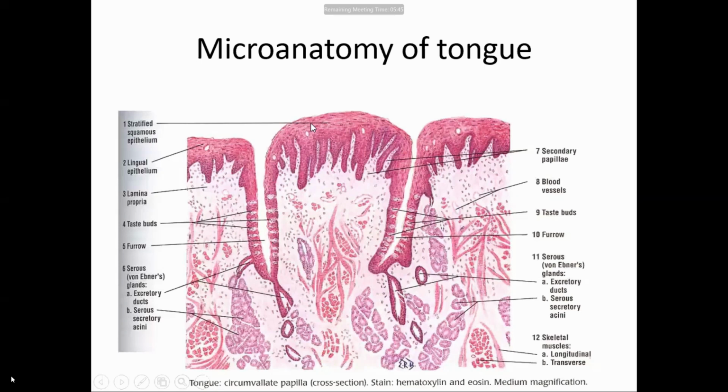And here this is the circumvallate papilla. This diagram shows the circumvallate papilla, and in the circumvallate papilla, the taste buds are present on the lateral wall. See, on either side, these are taste buds.